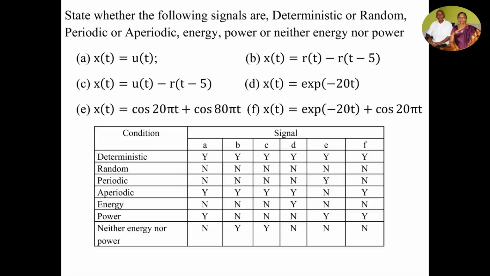And for problem F, it is also well defined, but one term, the exponential, is aperiodic, and the cosine is periodic. Since it is well determined, it is a deterministic signal. Since it is the sum of a periodic and an aperiodic signal, the resultant is an aperiodic signal. It has finite energy and finite power, so the sum of these two results in a power signal.